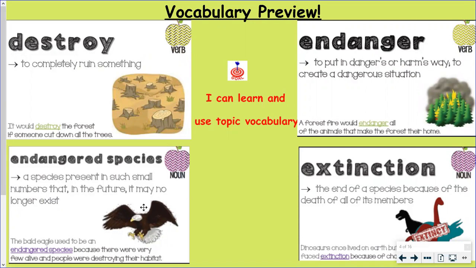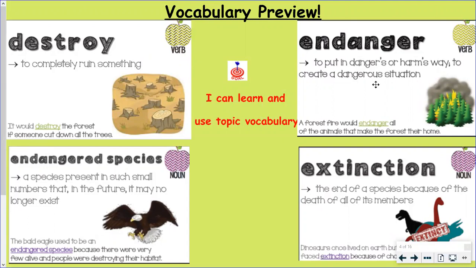So we're going to start up here in the left-hand corner with the word destroy. So to destroy means to completely ruin something. So if you take a look at the sentence at the bottom, it would destroy the forest if someone cut down all the trees.